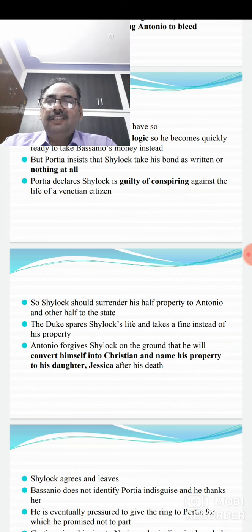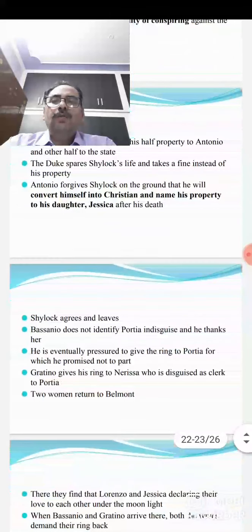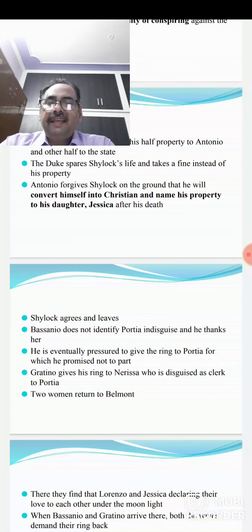And what was the condition by the Duke? The Duke forgave him. Duke showed his mercy, and instead of taking the life of Shylock, he takes a fine. And that was another condition besides Antonio's. In this way, because Shylock was trapped, he agrees and then he leaves the court.